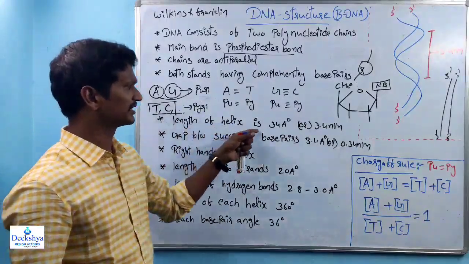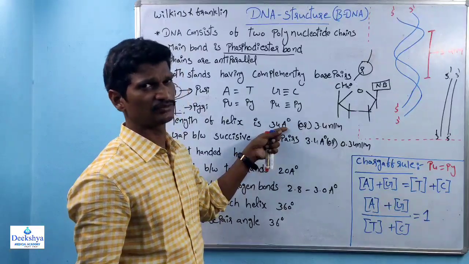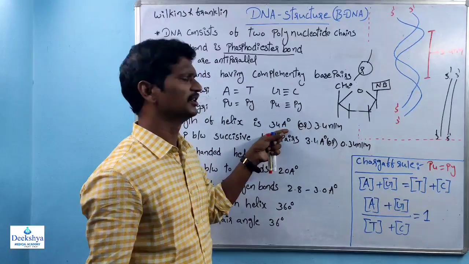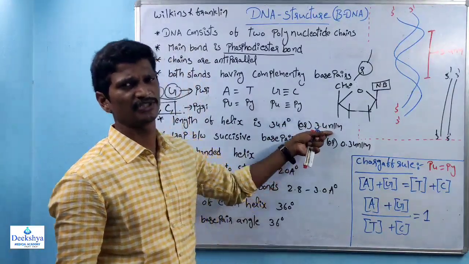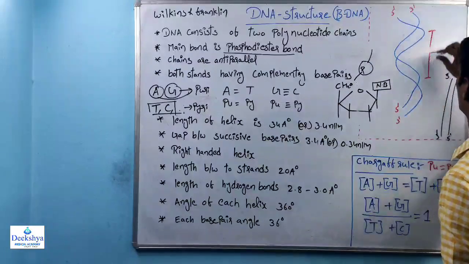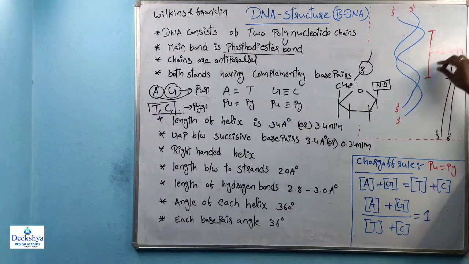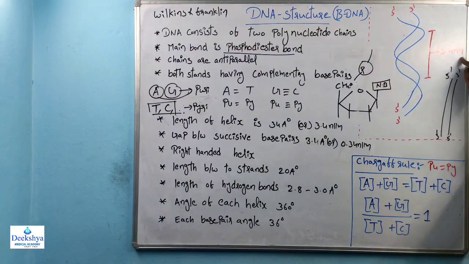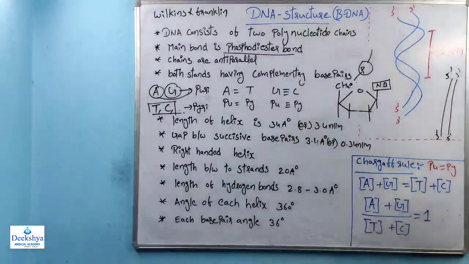Right? Length of one helix of DNA is 34 angstroms. This is also called 3.4 nanometers. So suppose this is the starting point of one helix and this is the ending point of the same helix. So the distance is 3.4 nanometers. This is also called 34 angstroms. So one helix length is 34 angstroms.